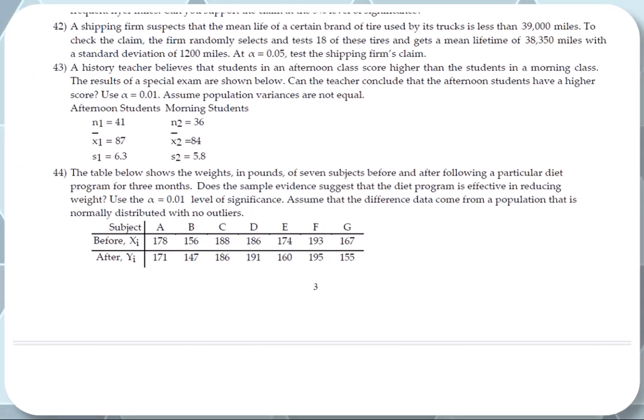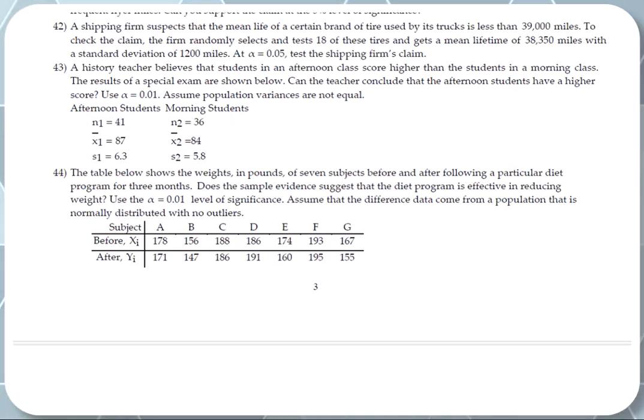Number 42. A shipping firm suspects that the mean life of a certain brand of tire used by its trucks is less than 39,000 miles. So less than 39,000 miles. To check the claim, the firm randomly selects and tests 18 of these tires. So n is 18. And gets a mean lifetime of 38,350. So x bar is 38,350. With a standard deviation of 1200. So s is 1200 miles. At alpha equal 5%, test the shipping firm's claim.